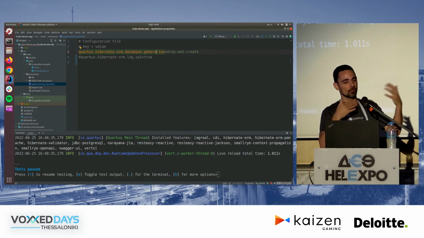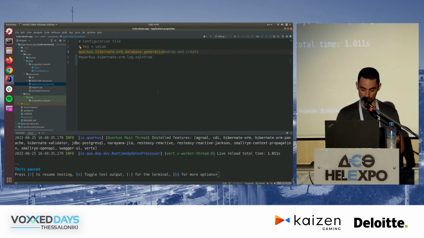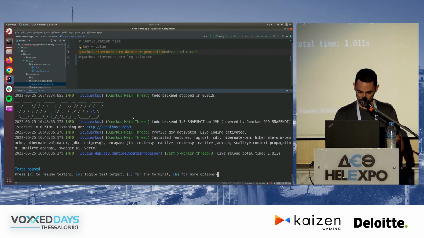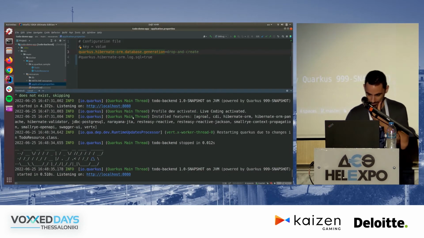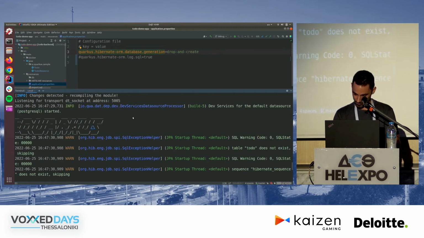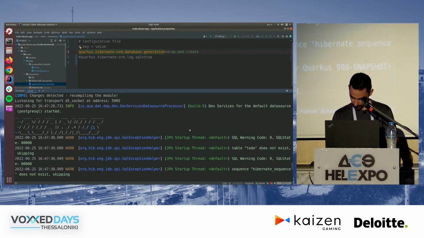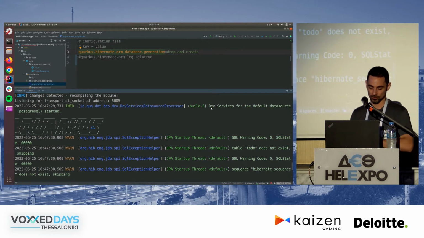So how does Quarkus actually know what database I'm talking to? This is weird. Well, if you were watching closely to the output of the code here, you might have seen that somewhere it says dev services for default data store PostgreSQL started. What does that mean?